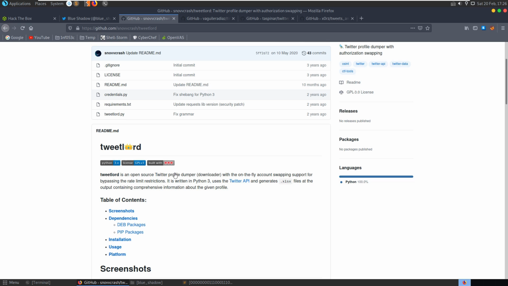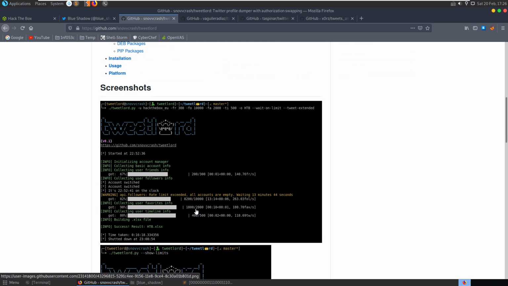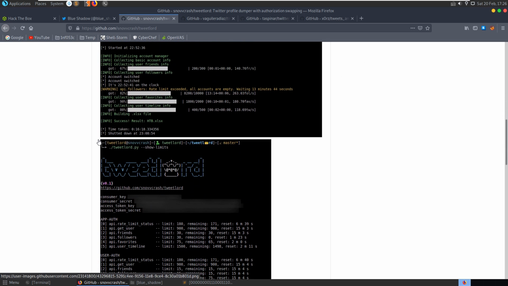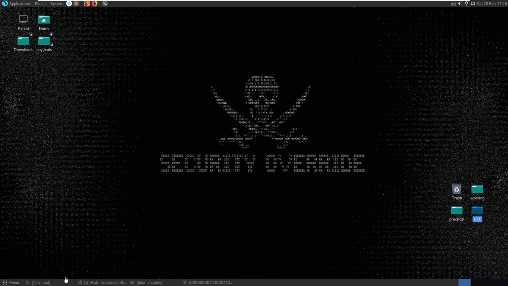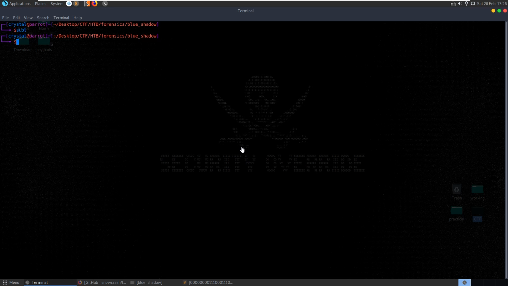Let's start with the tweetlord. Open source Twitter profile dumper. At the moment, we particularly want to dump the tweets and hopefully get them into a readable format, which looks like this should be able to do for us. So we'll clone the repo. I'm going to set up a Python virtual environment here.